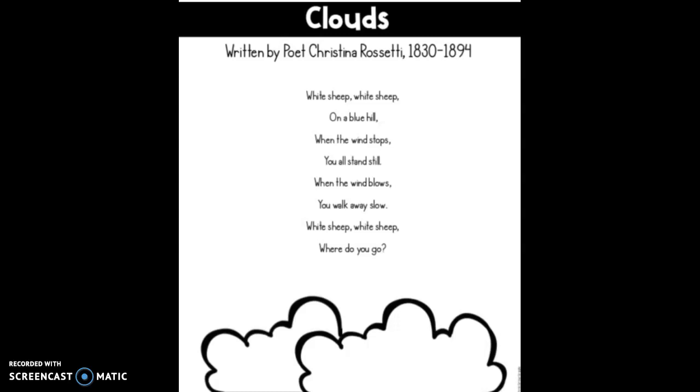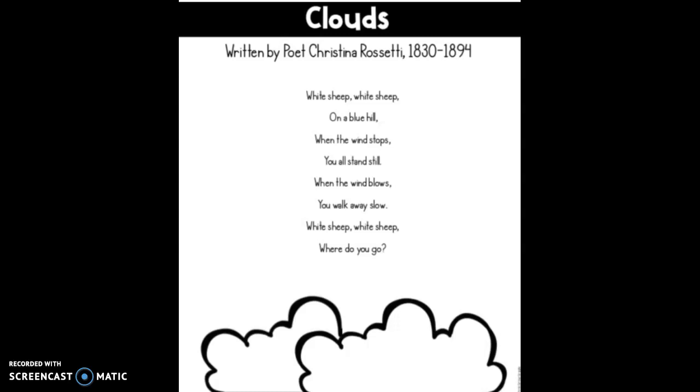So I'm going to stop after this first read and think about the gist, or what this poem was all about. Well, the title of this poem is called Clouds. But the poem does not mention clouds at all. Instead, the poem mentions white sheep.